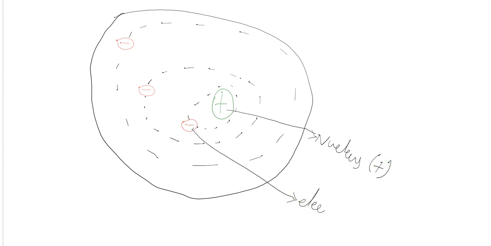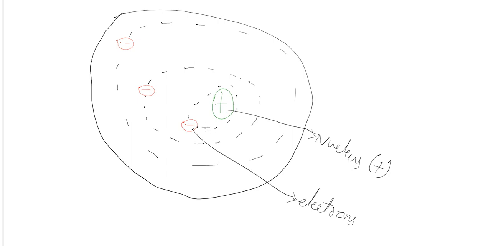This model is also a planetary model, but here he has said that the electrons are revolving around the nucleus. This is the nucleus, which is positive in charge, and these are the electrons, which are negative in charge.